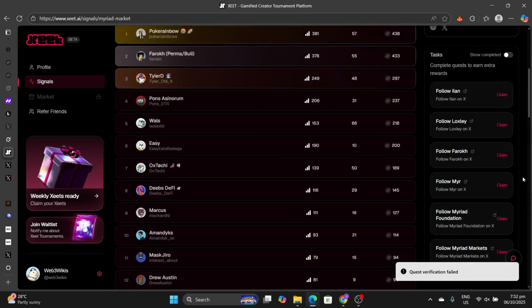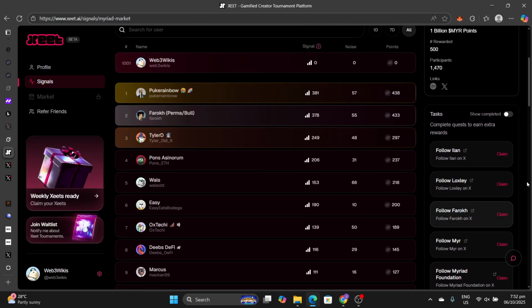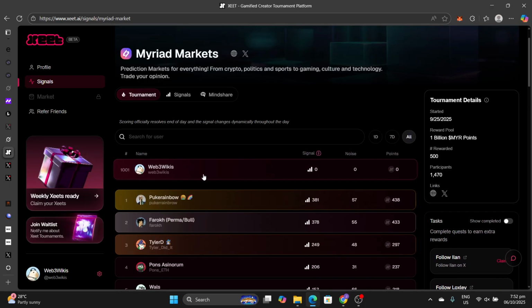So still failed. Once you complete all these tasks, later on, you can try to claim the associated XP or something like that. Completing all these quests, by the way, will already improve your rankings here. You will see my ranking is 1,500 will be rewarded. Now, I think that this campaign is not going to last very long, so you want to get started as soon as possible.